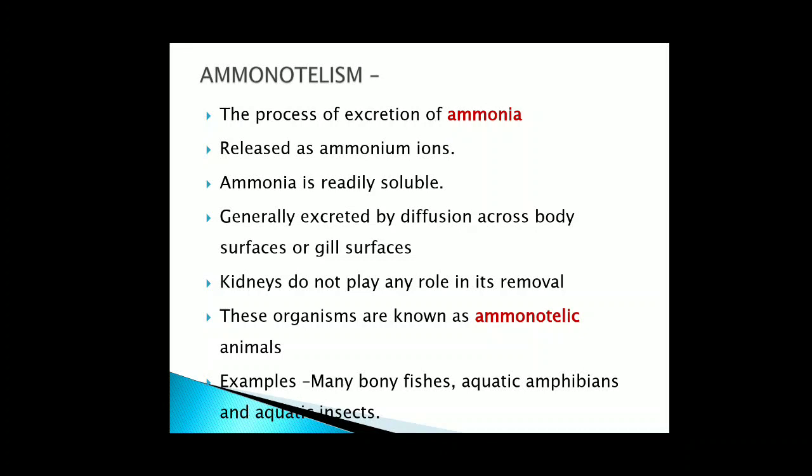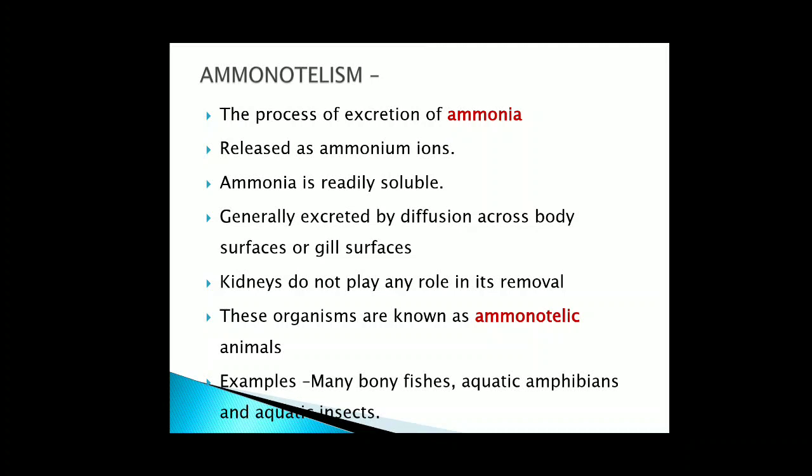Now, let's start with ammonotelism. Now, what is ammonotelism? When ammonia is the waste product. So the process of excretion of ammonia is known as ammonotelism, and this ammonia is mostly excreted in the form of ammonium ions.